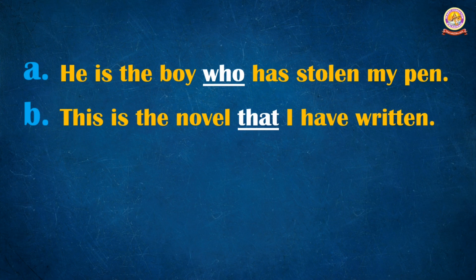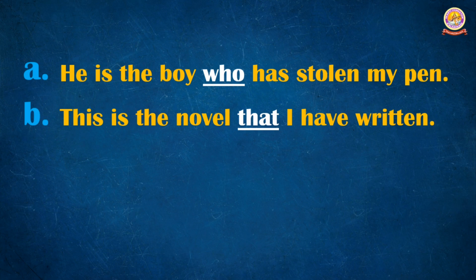Why? Because we take that WH word between the two sentences as a conjunction. If you get WH words in the beginning only, those are considered interrogative pronouns. But here who is considered as the relative pronoun because we are joining two sentences there.